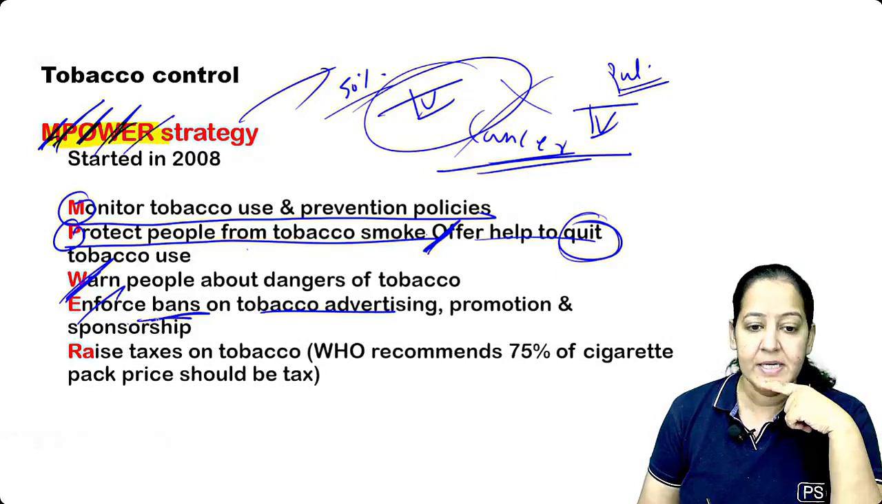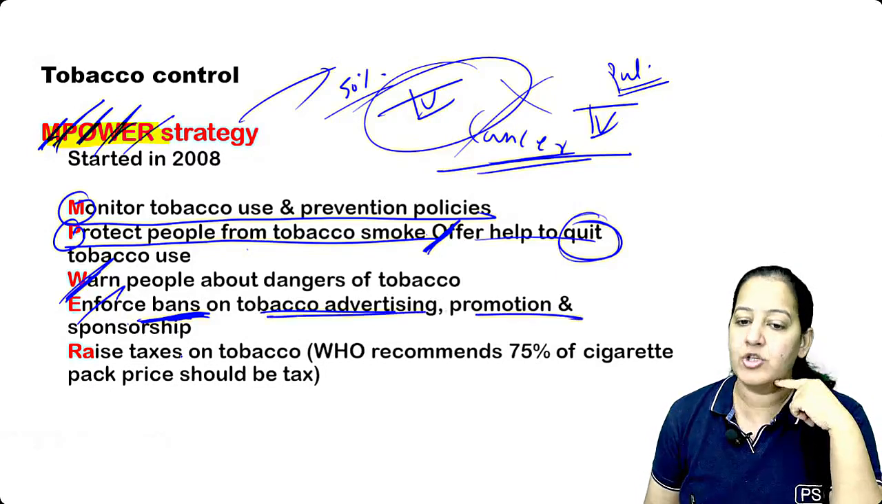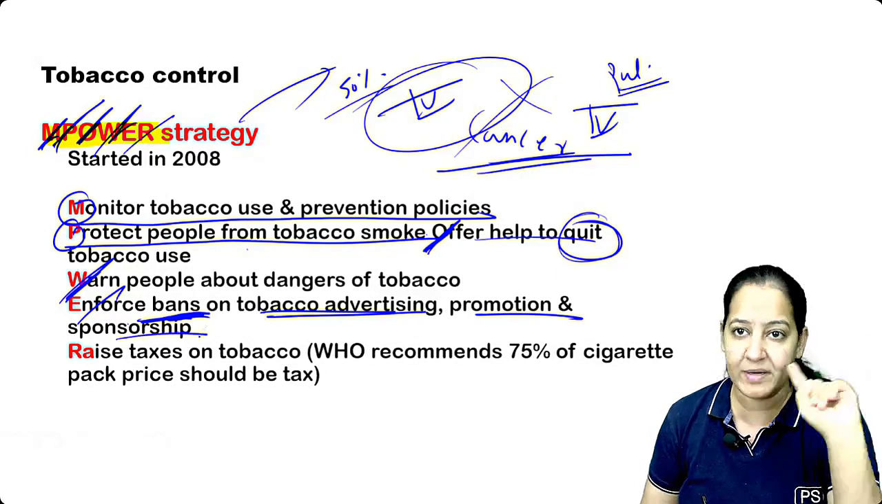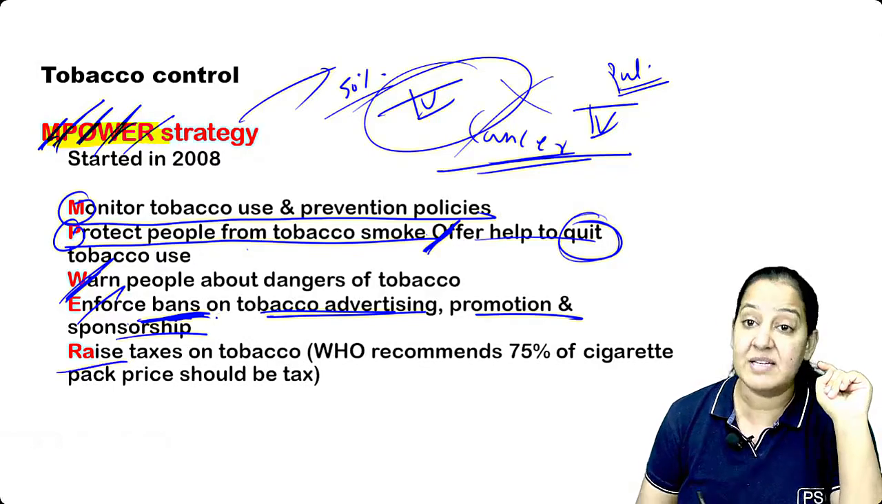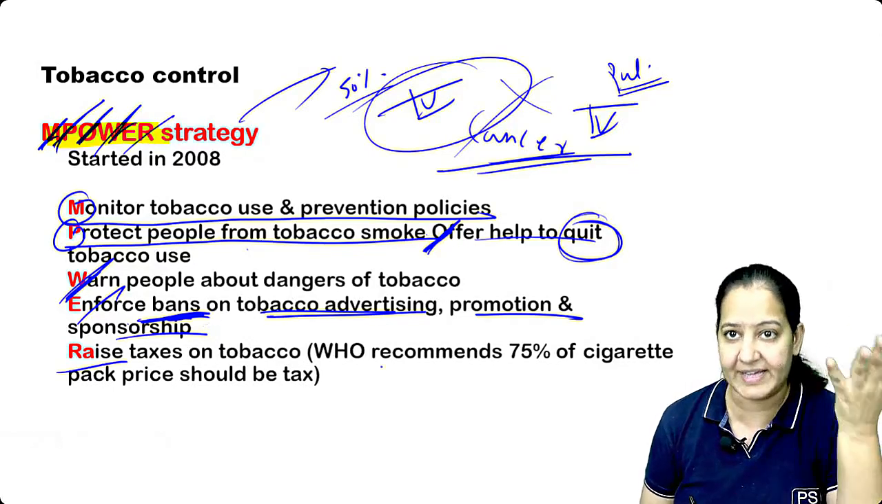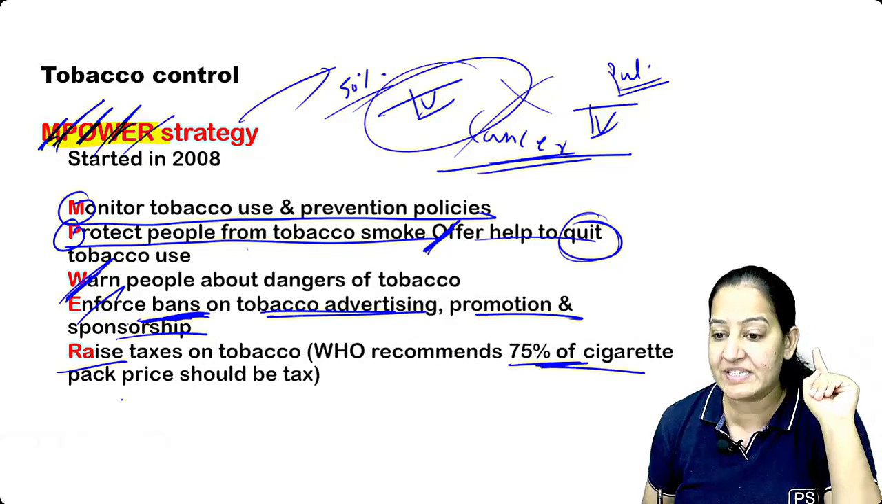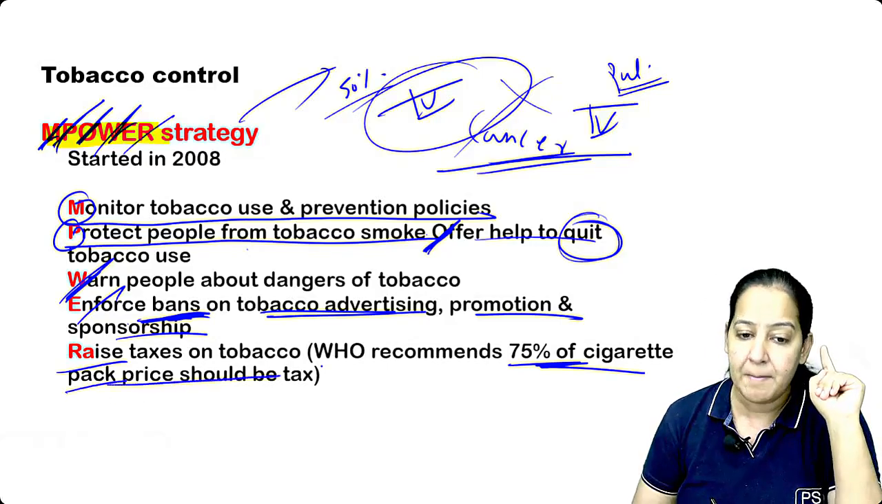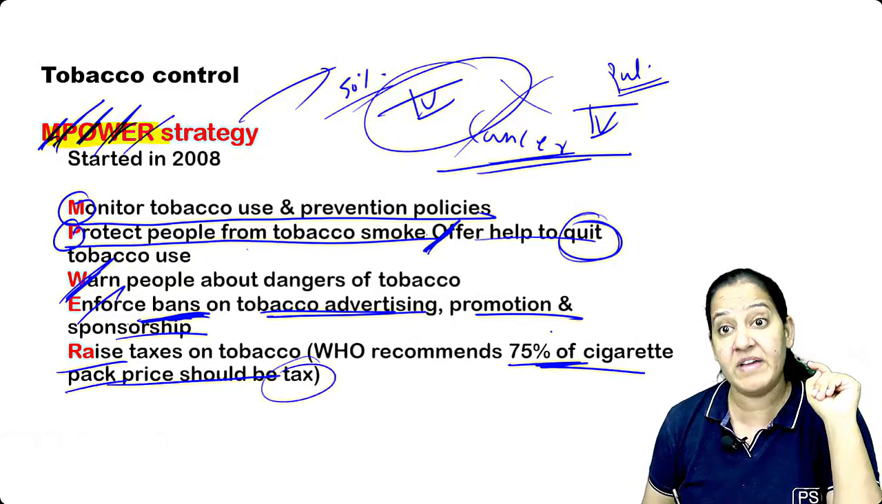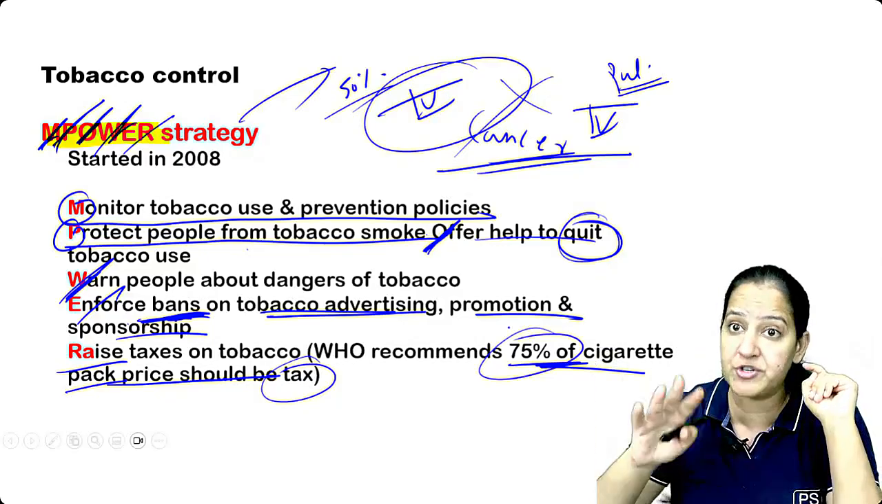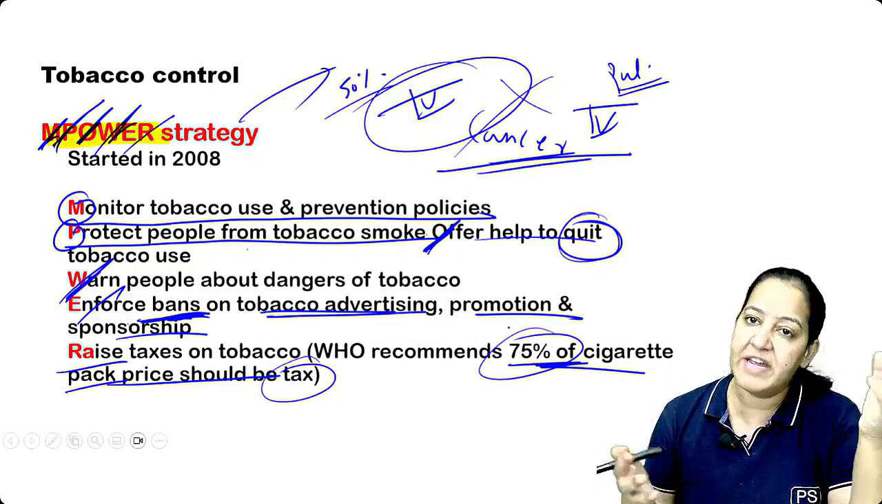Enforce a ban on tobacco advertisement, promotion and sponsorship. No one can sponsor that, and raise the tax. It should be very highly taxable. WHO recommends 75% of the cigarette pack price should be tax. Up to 75% of the original price should be taxed, so that it becomes very costly.